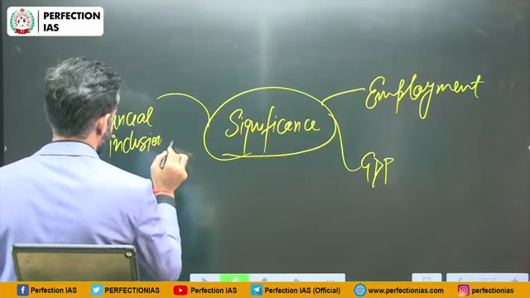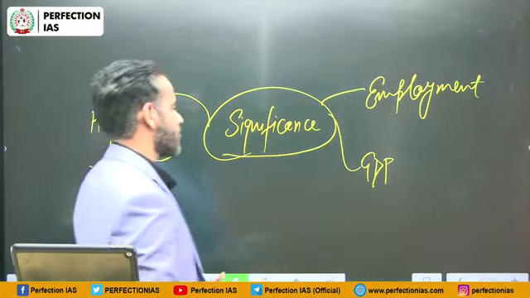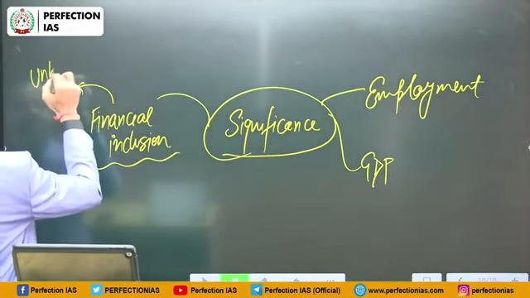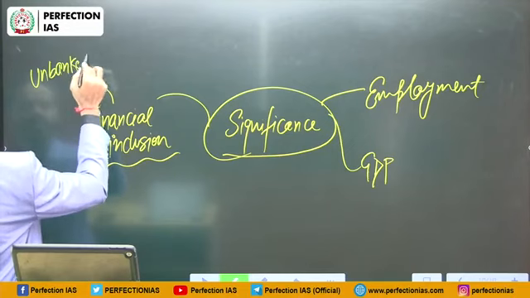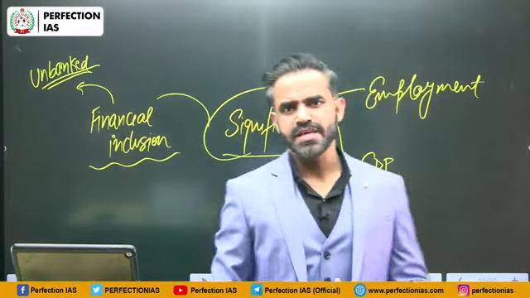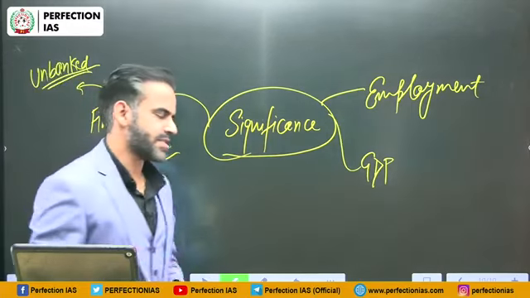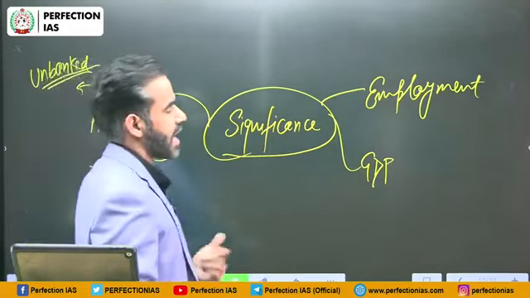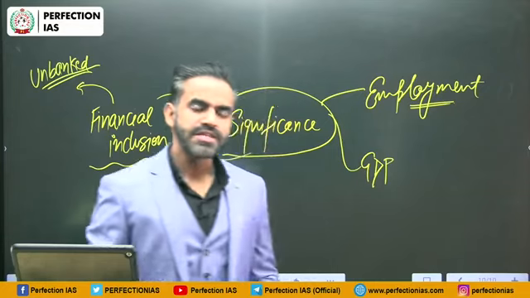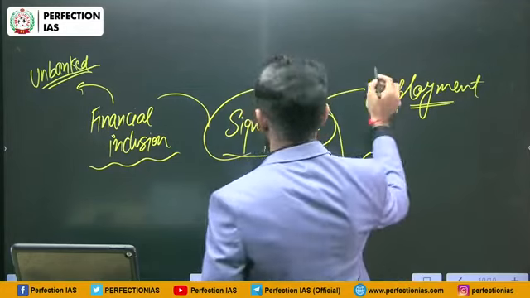What is financial inclusion? That means providing formal banking facilities or formal banking system access to those who are unbanked. Unbanked means those who do not have banking facilities as of now. So they will be provided formal banking facilities. How will it lead to this? See, once a person receives an employment opportunity, they will receive a regular salary and that salary can be transferred into their bank account. So it will lead to financial inclusion.